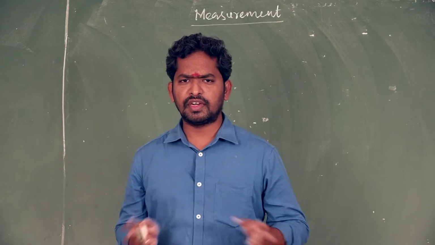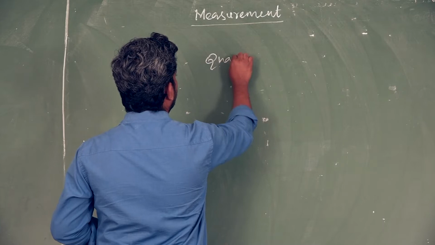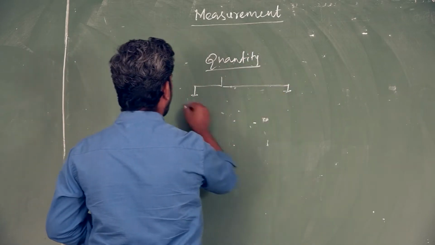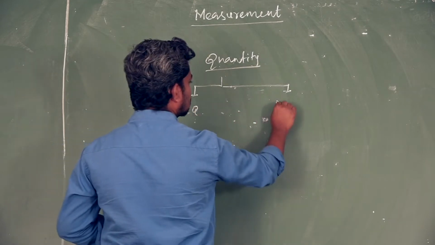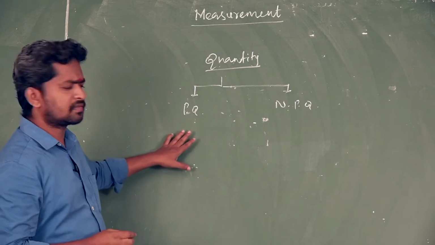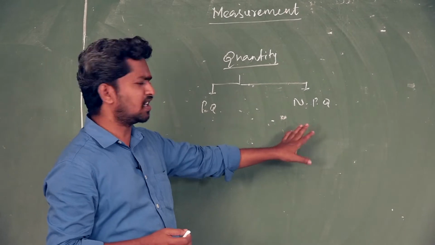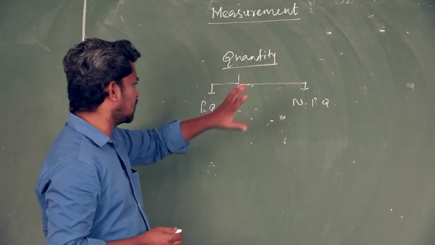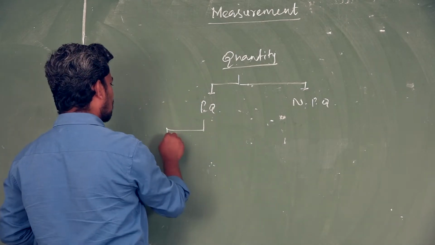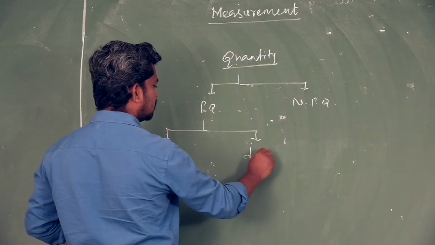Quantity is classified into two types. One is physical quantity, the other is non-physical quantity. Physical quantity can be measured. Non-physical quantities cannot be measured: ideas, thoughts, emotions. This is a non-physical quantity, and this is a physical quantity. Physical quantity is classified into two types: one is fundamental quantity, another one is derived quantity.